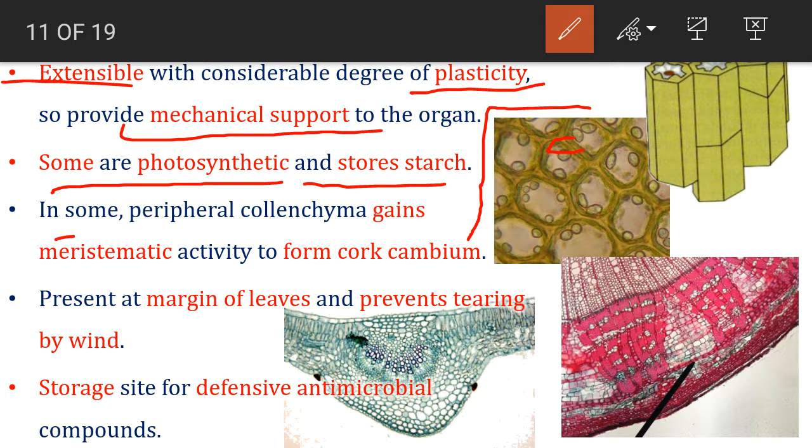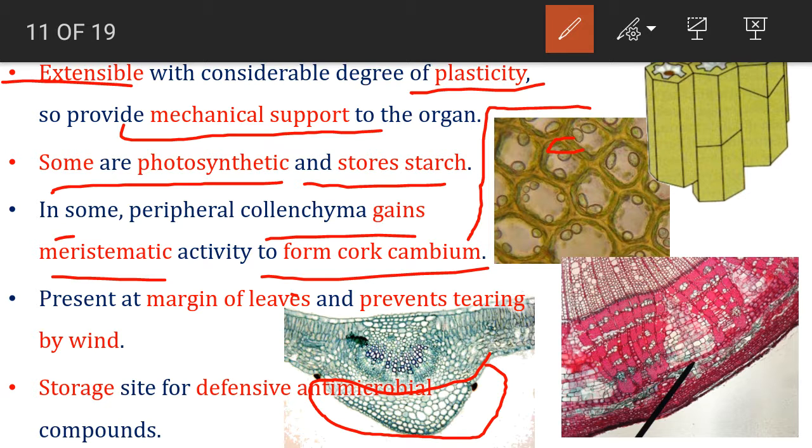In some, the peripheral collenchyma gains meristematic activity and forms cork cambium. This collenchyma you can also see on the margin of leaves, because of which the leaves are protected from tearing by the action of continuously blowing wind.